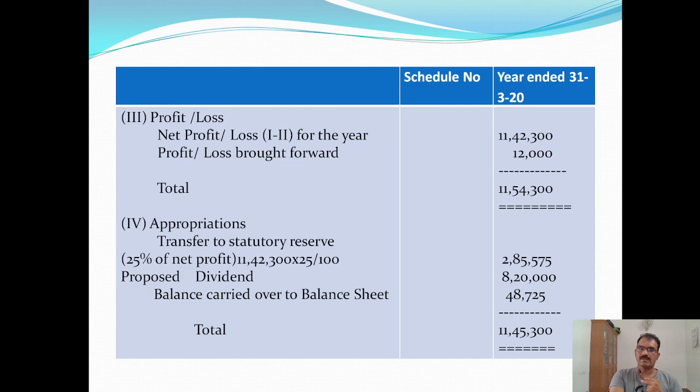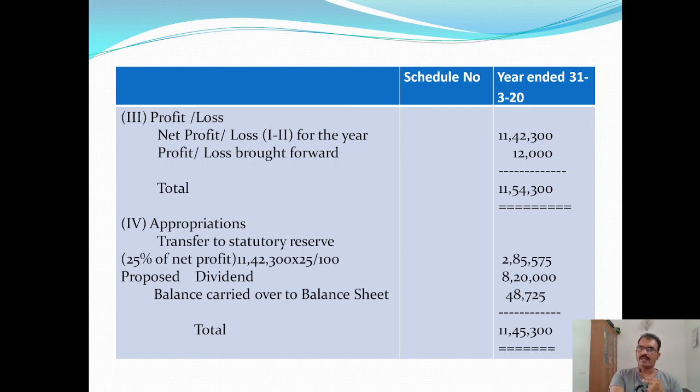Then from that figure we have to make some appropriations. For the item appropriations, transfer to statutory reserve. We already discussed that 25% of the net profit earned during the year will be transferred to statutory reserve. So here the profit earned during the year is 11,42,300. So 11,42,300 into 25% is equal to 2,85,575.